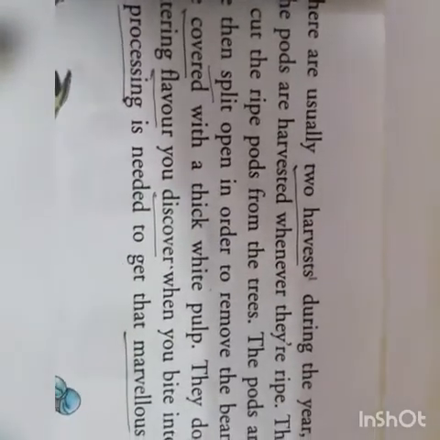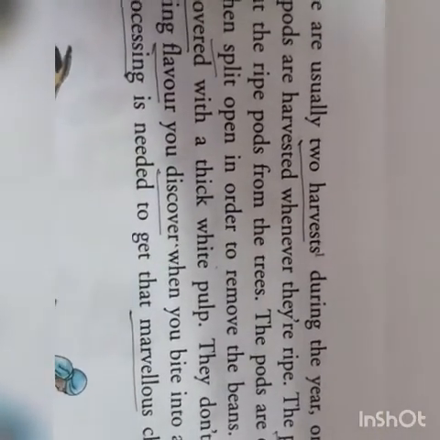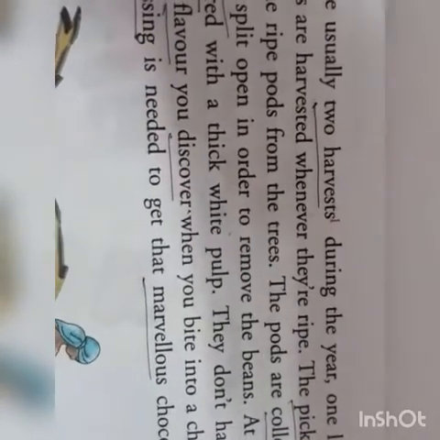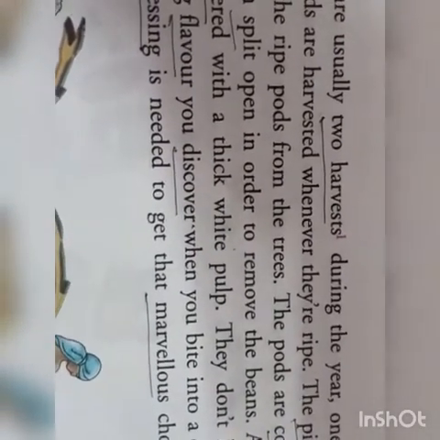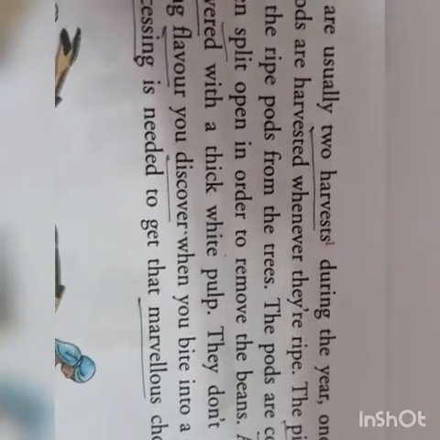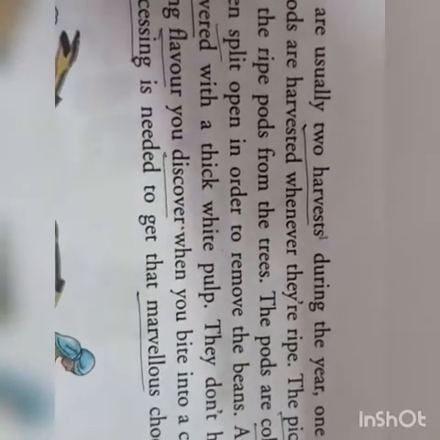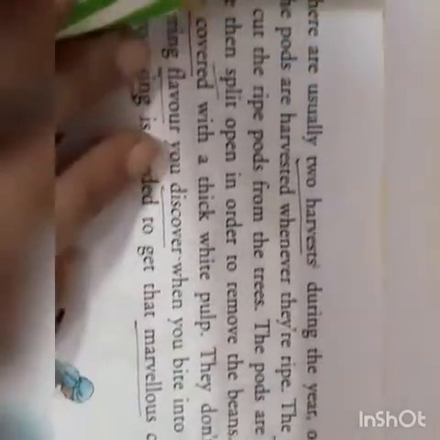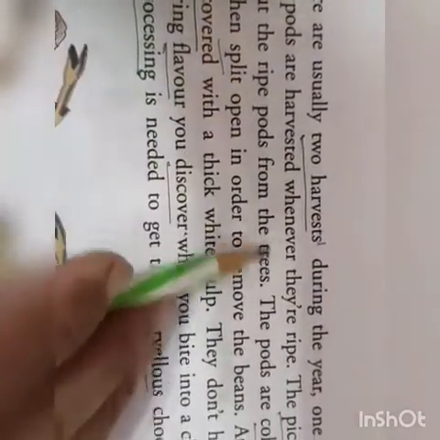Twice in a year this happens that after flowering the pods come and develop, because it takes nearly 6 months for a pod to ripen. So obviously in 12 months there can be only 2 harvests, meaning twice a year we get pods from the tree. One is the large harvest, another is the small harvest. The pods are harvested whenever they arrive.